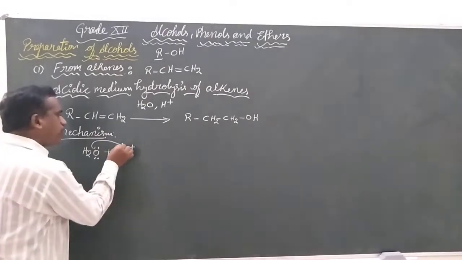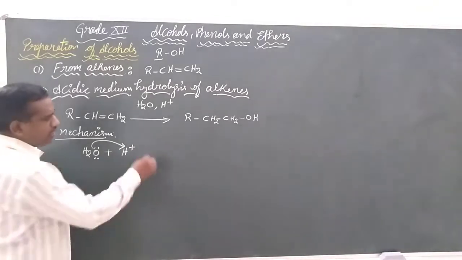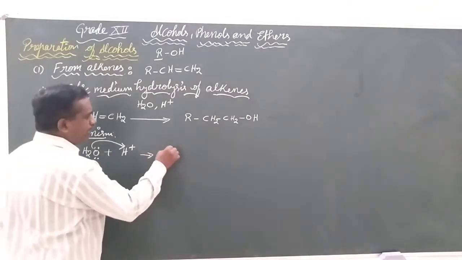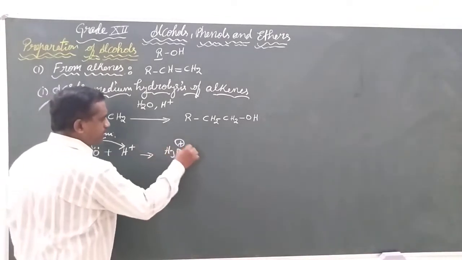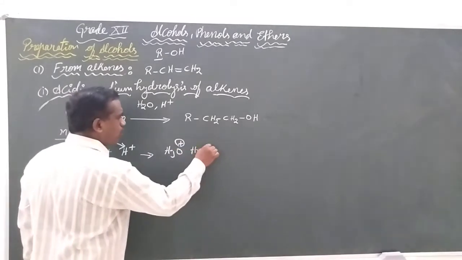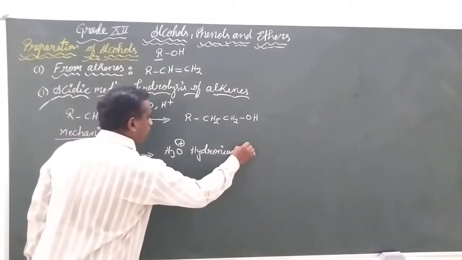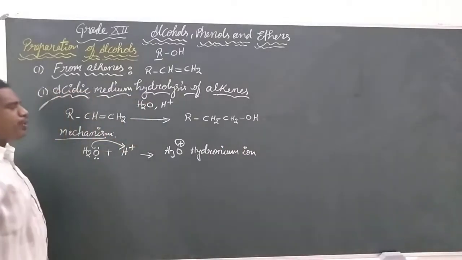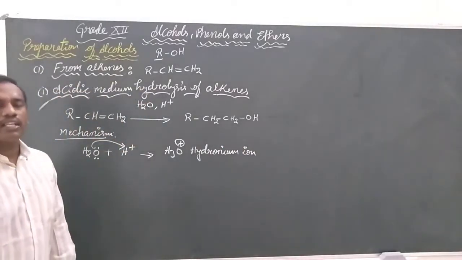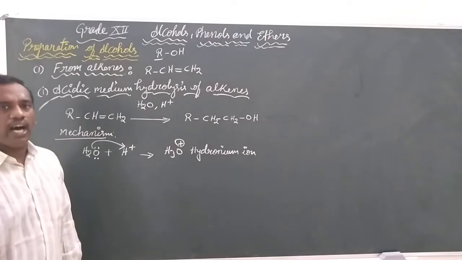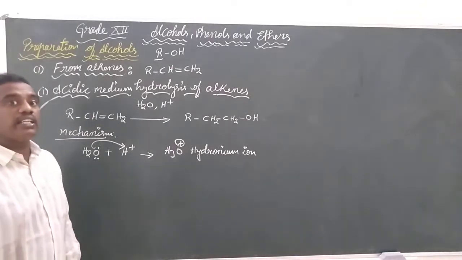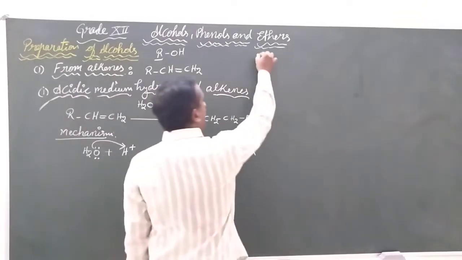Upon giving these electrons to H plus, this will form H3O plus, a hydronium ion. And now this hydronium ion will start reacting with the alkene in a three-step mechanism.